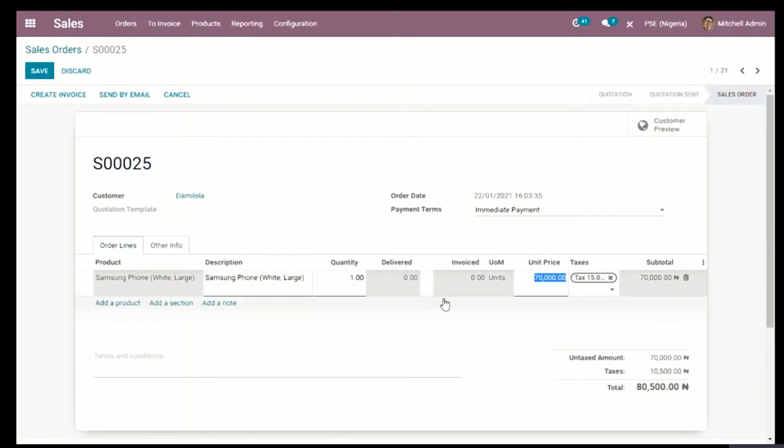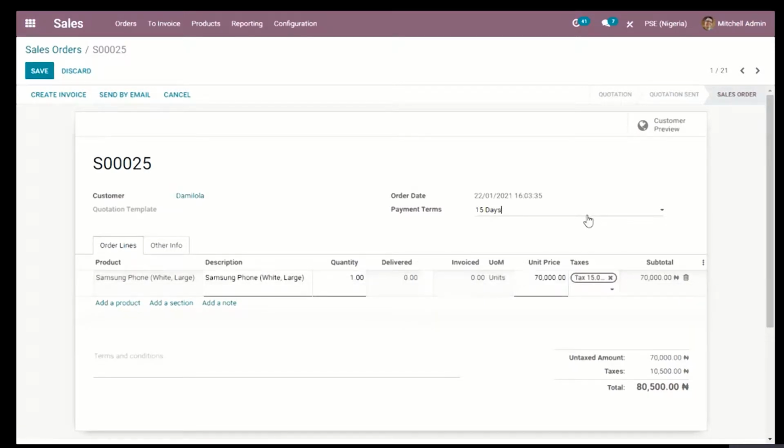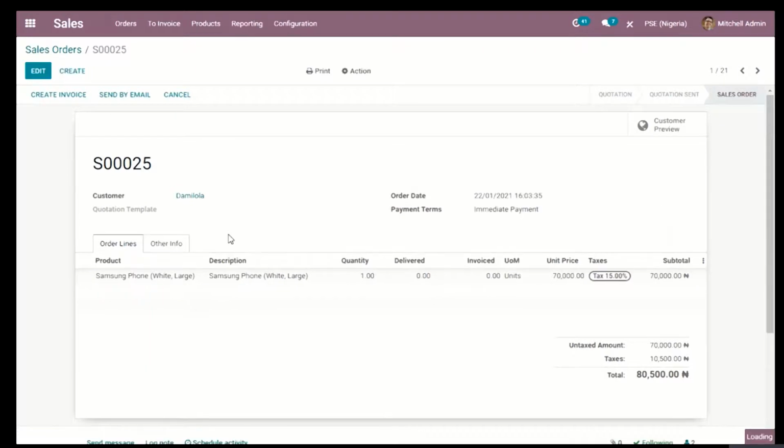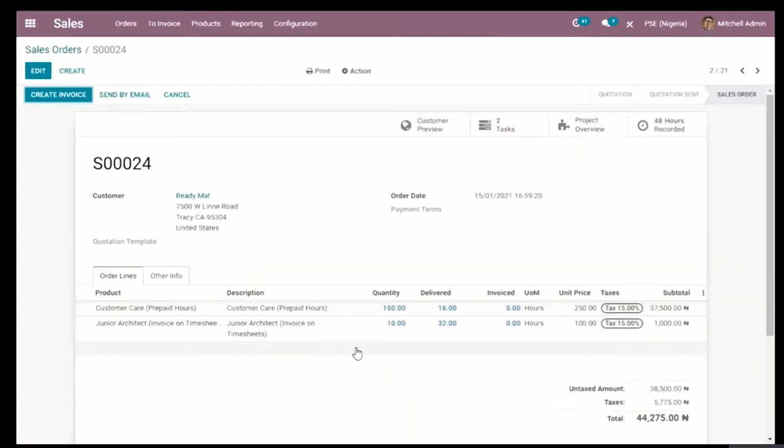Usually, I'm supposed to be able to input that number here, and that is what is going to bring it out for me, and I'll be able to create an invoice.